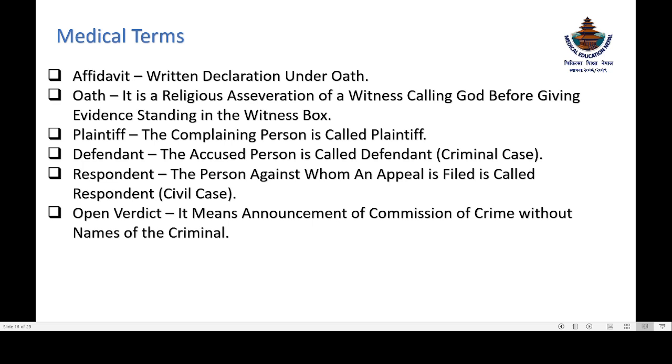Open verdict means the announcement of commission of crime without naming of the criminal. It means like someone has committed a crime against me, and I don't know the name. Suppose a group of persons has committed it, but I don't know their names. So I went to the police station and gave my statement, and it is the open verdict. I have given the announcement of the commission of the crime. The crime has been committed without naming of the criminals.